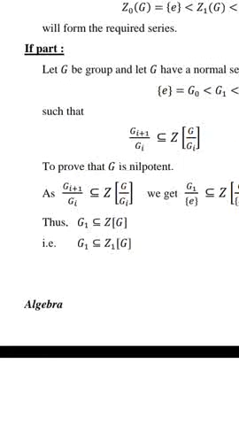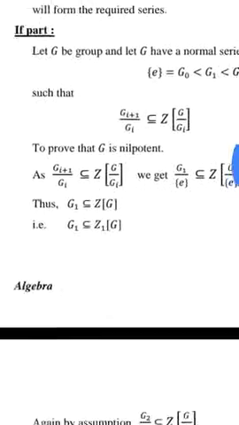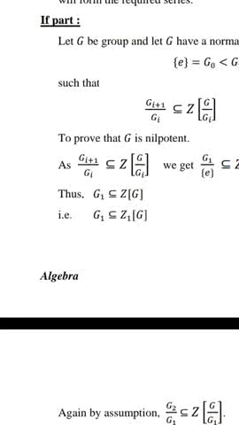For the converse part, let G be a group and G have a normal series {e} = G0 ⊆ G1 ⊆ G2 ⊆ ... ⊆ Gk = G such that Gi+1/Gi ⊆ Z(G/Gi). Now we have to prove that G is nilpotent.